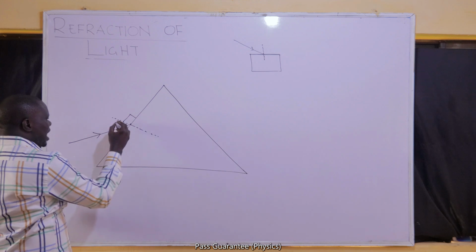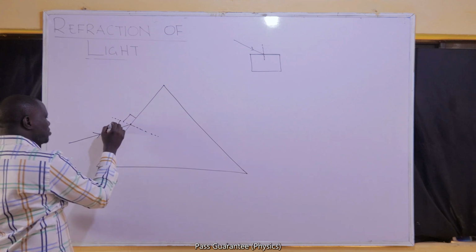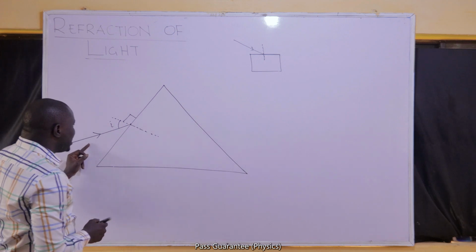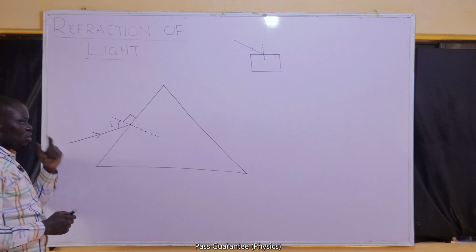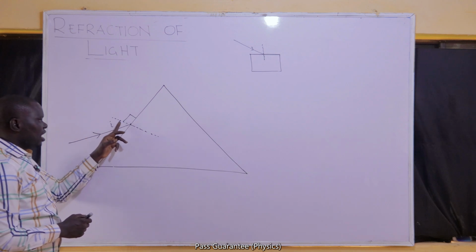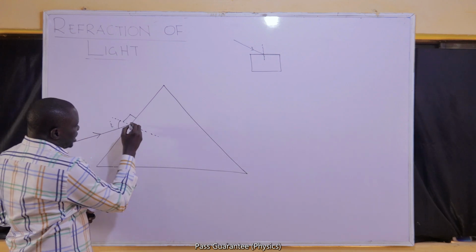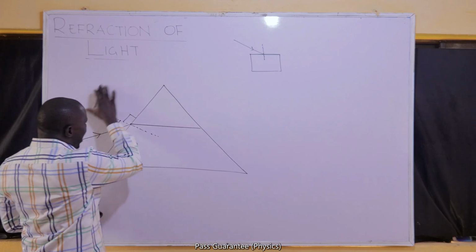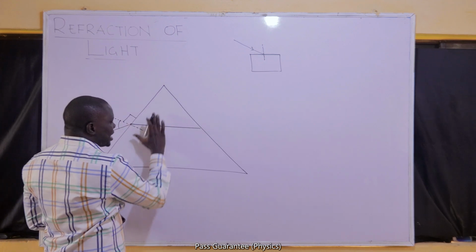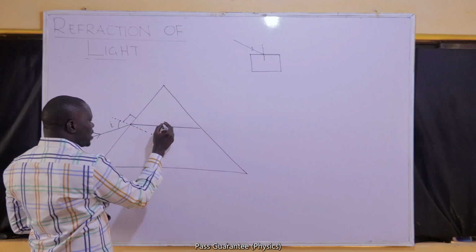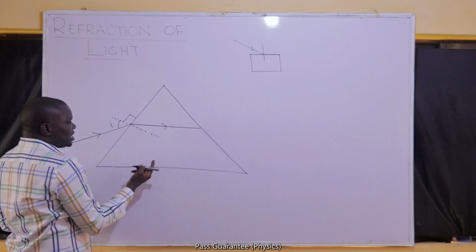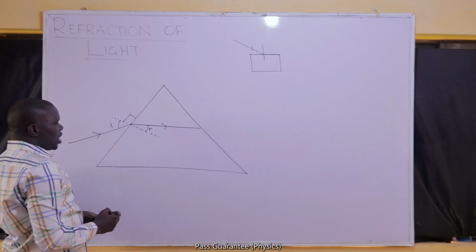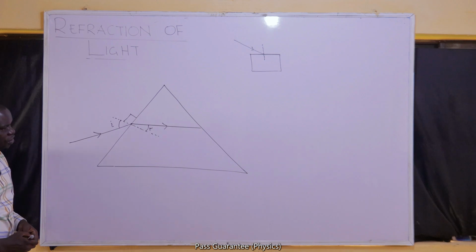With the normal, I can determine my angle of incidence. Incidence angle is always the angle between the incident ray and the normal. Of course, it can now be refracted. It will now be refracted because it is moving from air to, let's say, glass, another medium. So the refracted ray will be represented this way, and this must also be the angle of refraction.